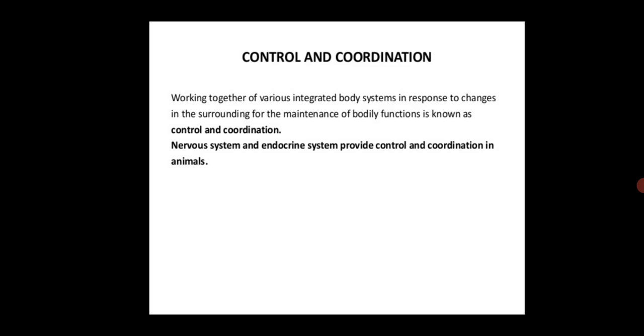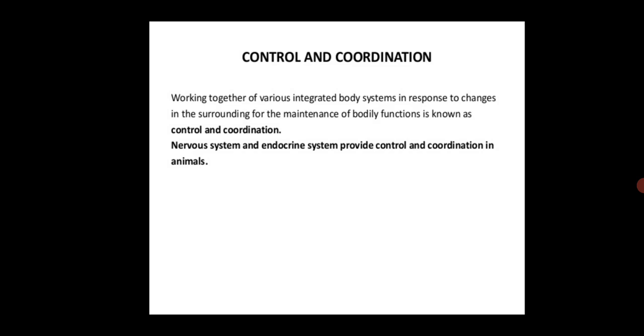Each and every system has its own specialized function, such as nutrition, respiration, transport of materials, excretion, etc.